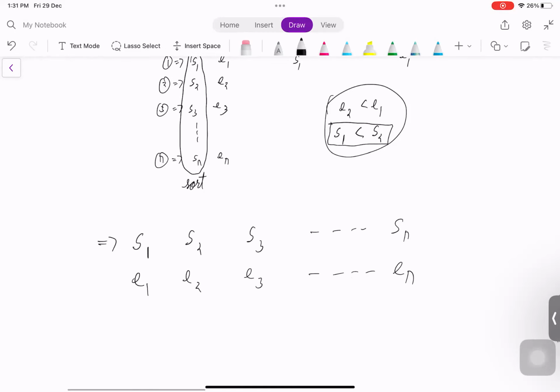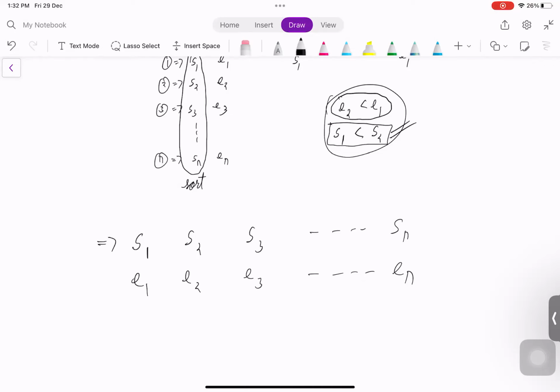So once we sort, is this condition already handled? Yes, it is already handled. We know that any higher indexed person will have a starting point value greater than any lower indexed person. Because this is handy, our only aim is to satisfy this condition.